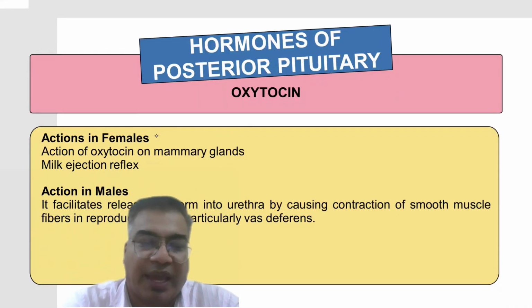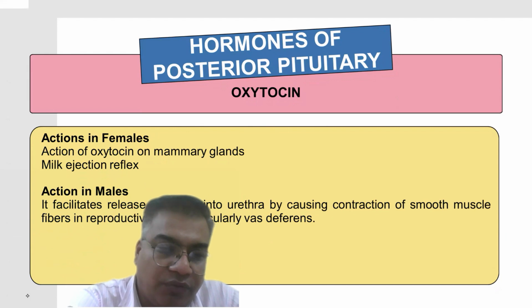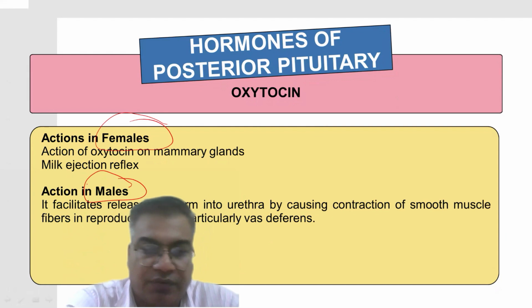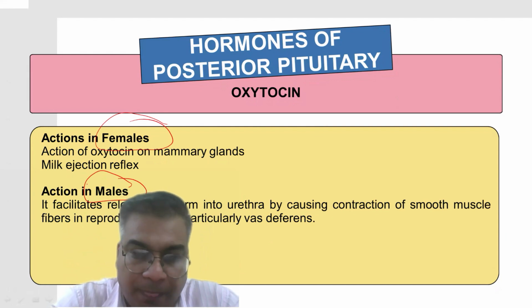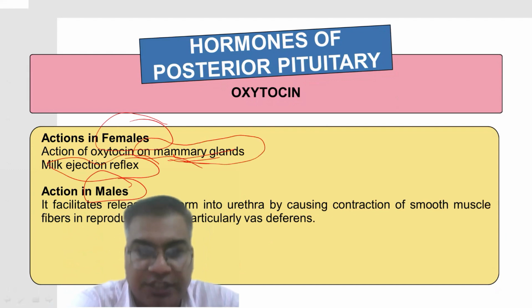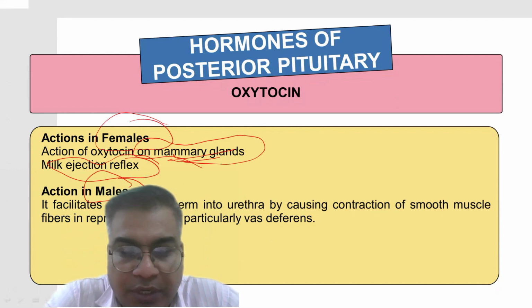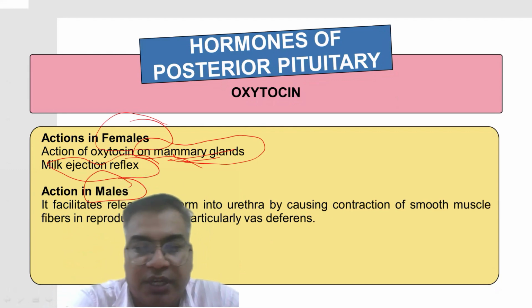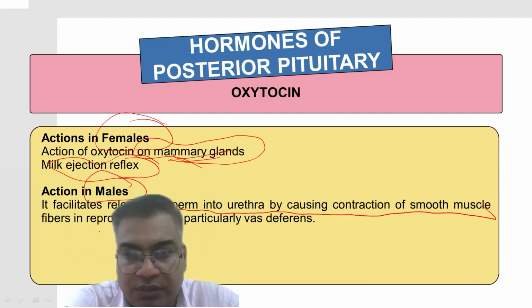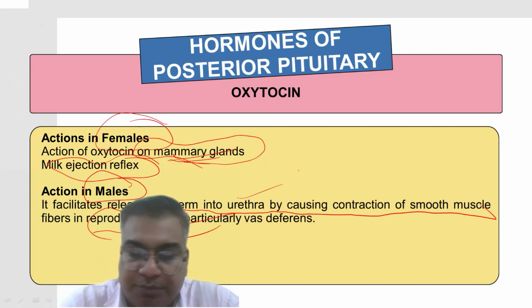Now come to the actions of oxytocin. Broadly, we can divide the actions of oxytocin into two categories. The first one is the action in females, and the second one is the action in males. In females, it is responsible for the formation of the mammary gland, and the second one is the milk ejection reflex. It is also responsible for milk ejection. In males, it facilitates release of sperm into the urethra by causing contraction of smooth muscles in the reproductive tract. Basically, it increases the motility of the sperm.